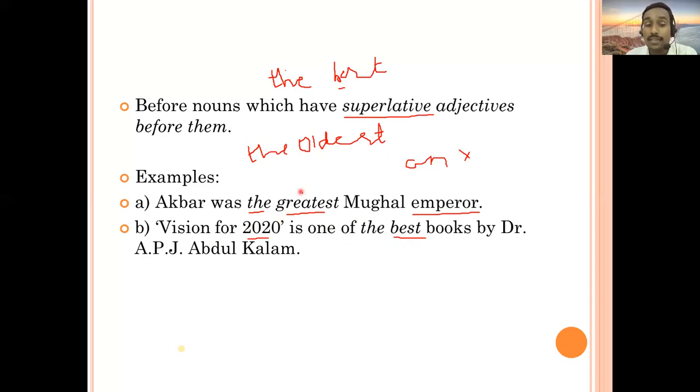If a sentence is in superlative form, like greatest, hardest, fastest, most beautiful, these are also examples of superlative adjectives. So there you are going to say the most beautiful, like this.